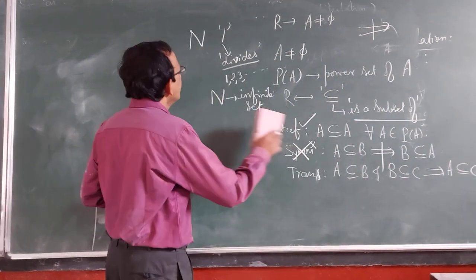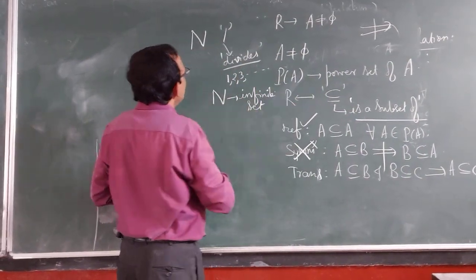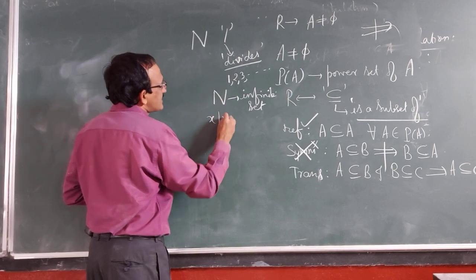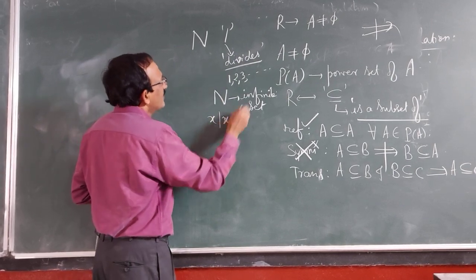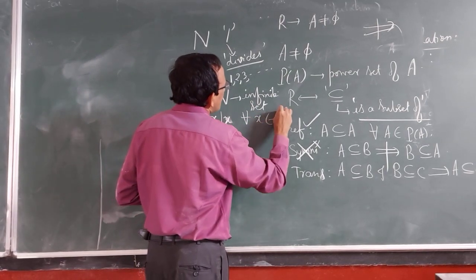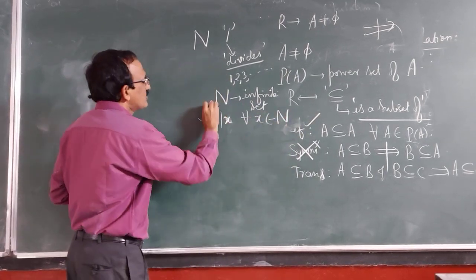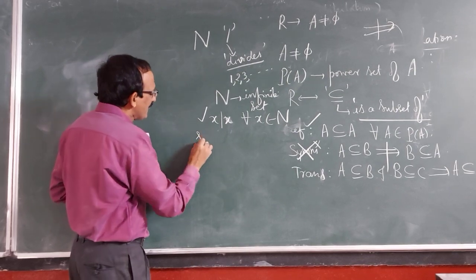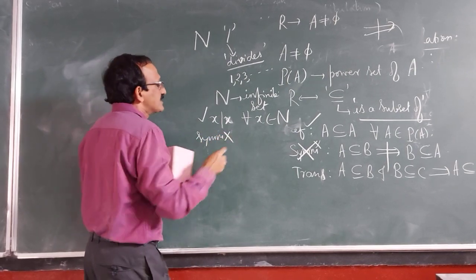Fine. So, divides relation. Every natural number x divides x, no doubt, because 0 is not present here. It is true for every x belonging to N. Reflexivity holds. Symmetry fails. Why does symmetry fail?